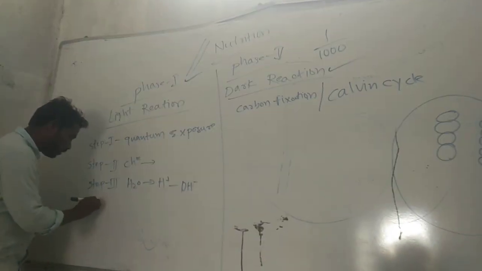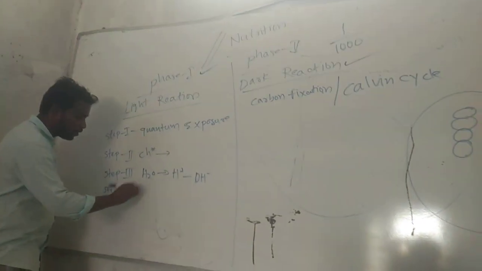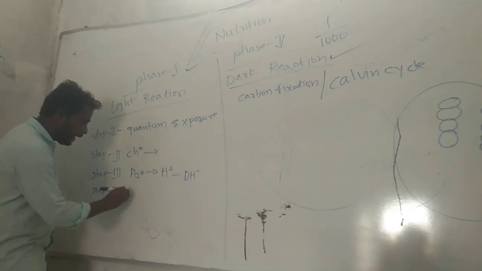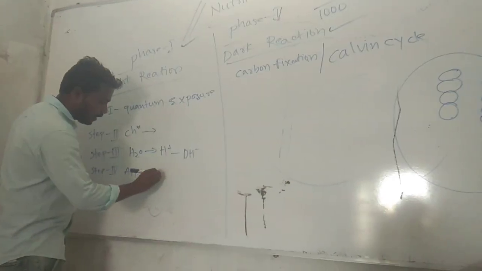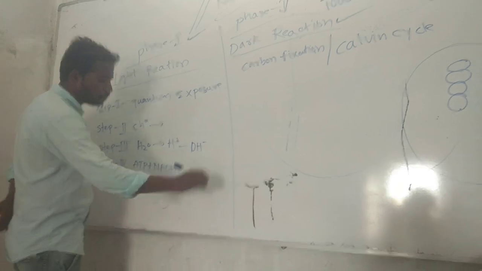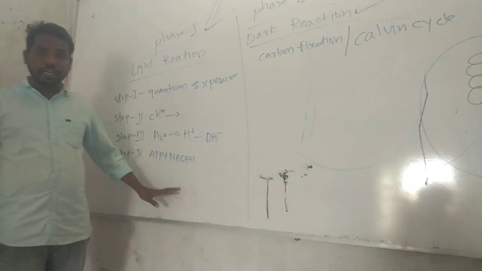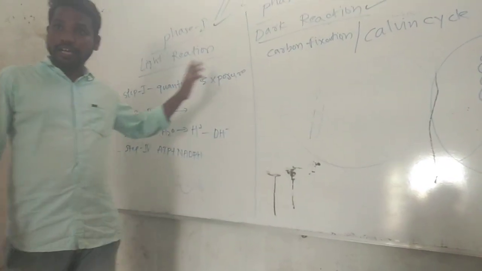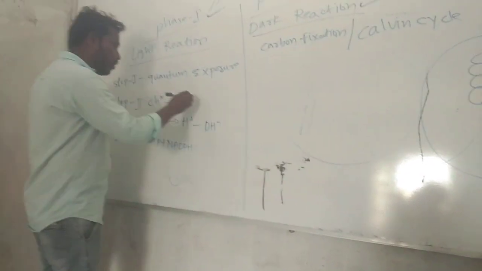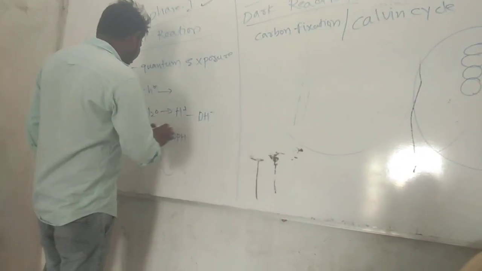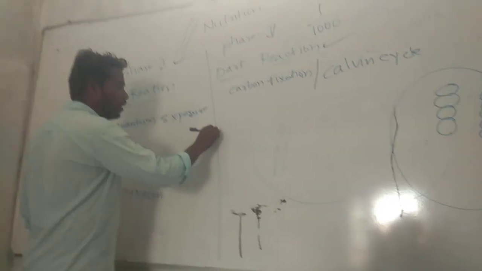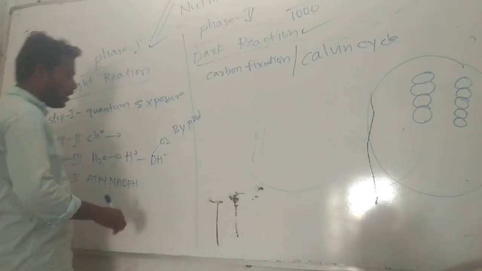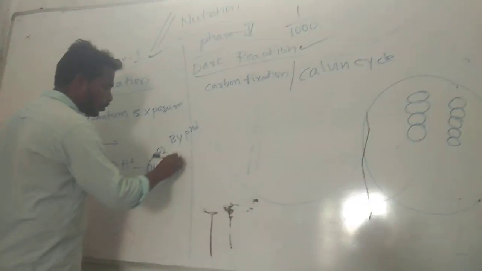And step four: getting ATP and NADPH. This is the end product of the light reaction. Okay? This is the oxygen. It gives the oxygen here as a byproduct.